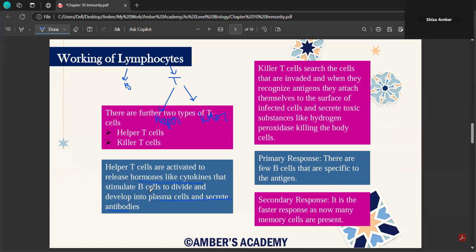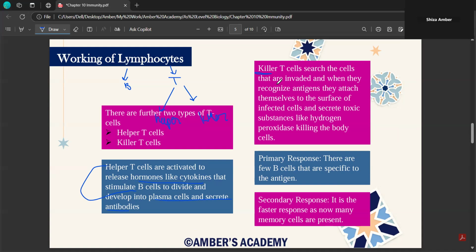So what is the function of helper T cells? Since the name already specifies that they are helping someone, they are helping B lymphocytes to divide and develop into plasma cells and ultimately secrete antibodies. So helper T cells are there to assist the B lymphocytes. But then we have killer T cells as well, and they do not resonate with the function of helper T cells.